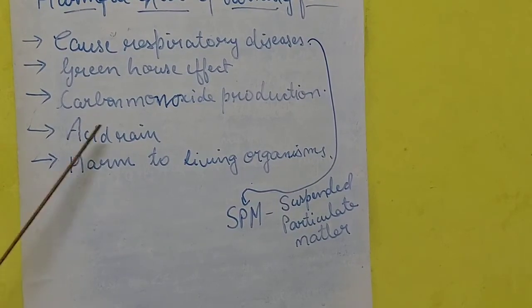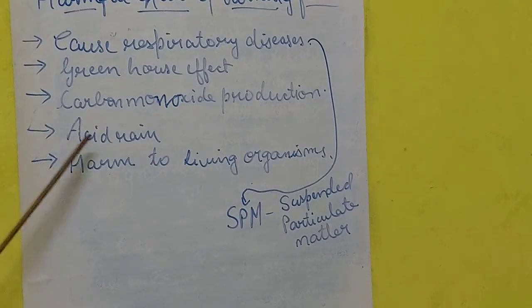When these gases are released into the atmosphere, they mix with the air, and this air goes up, forms the cloud, and the water which comes down is mixed with oxides of sulfur, and that is nothing but acid rain.